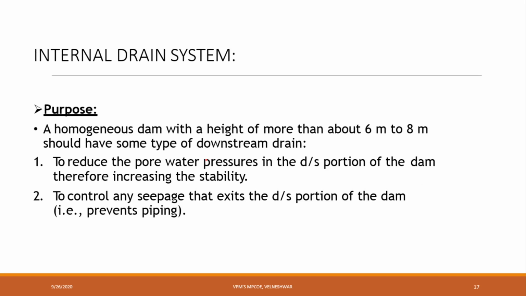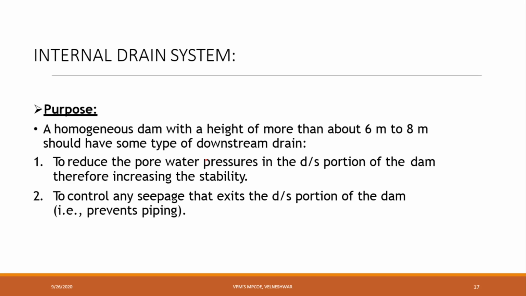Next, internal drain system, purpose. A homogeneous dam with a height of more than 6 to 8 meter should have some type of downstream drain to reduce the pore water pressure in the downstream. Here the internal drain system is nothing but a drainage system.